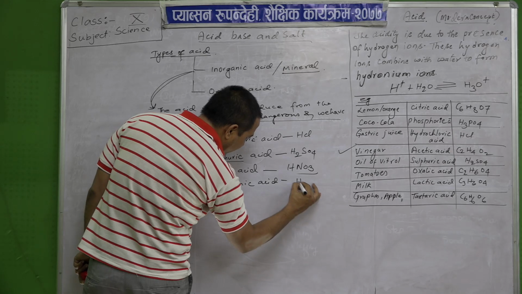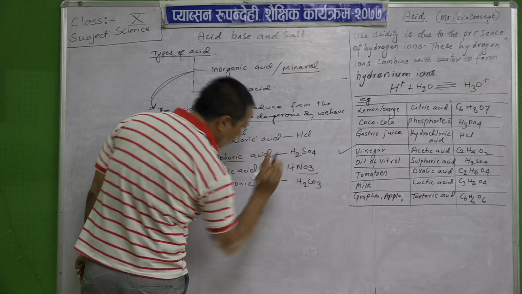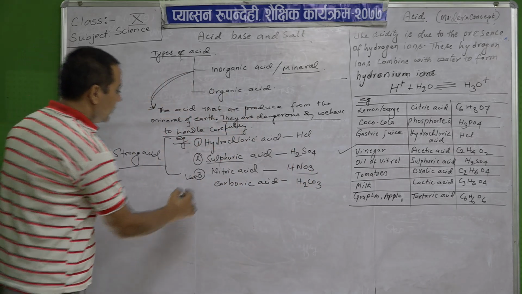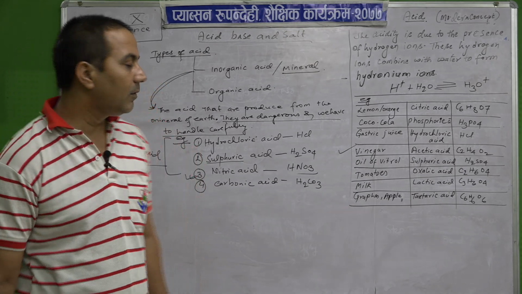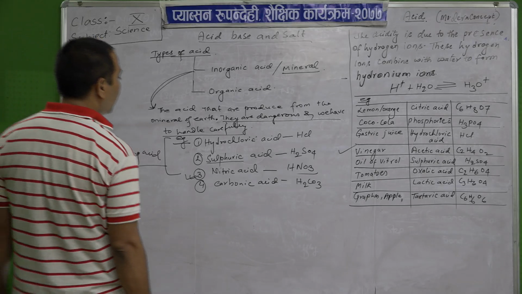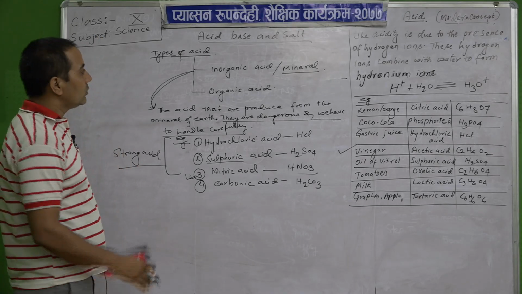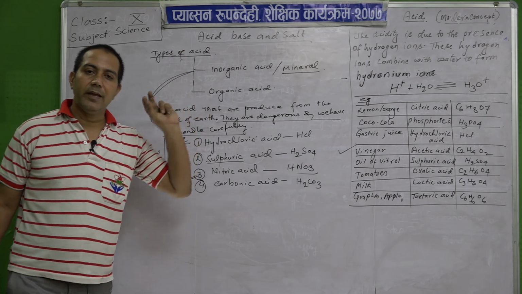Carbonic acid, H2CO3. Okay. H2CO3 is another example of mineral or inorganic acids. So, I think you have understood about the acids.